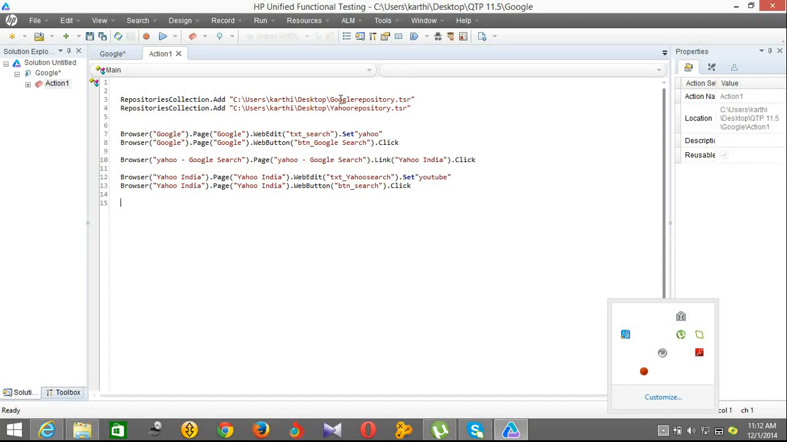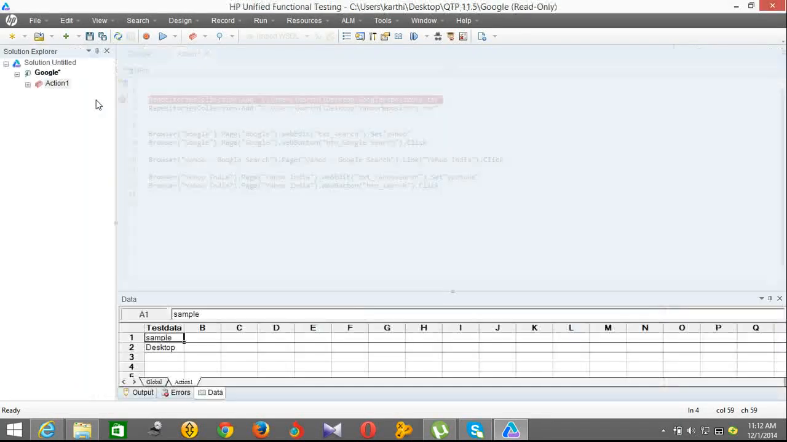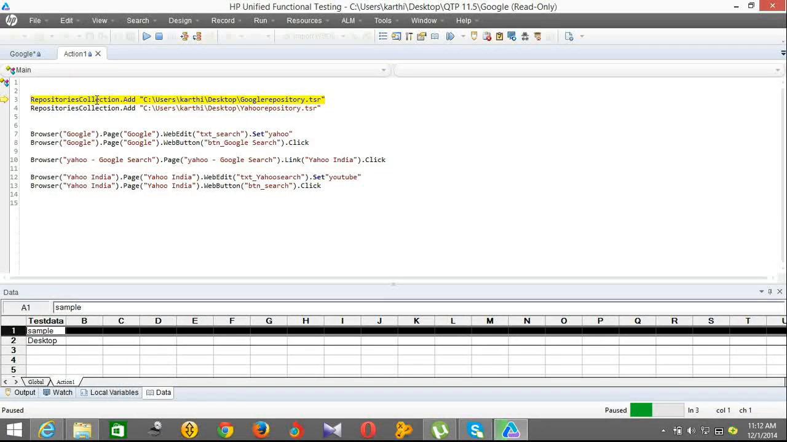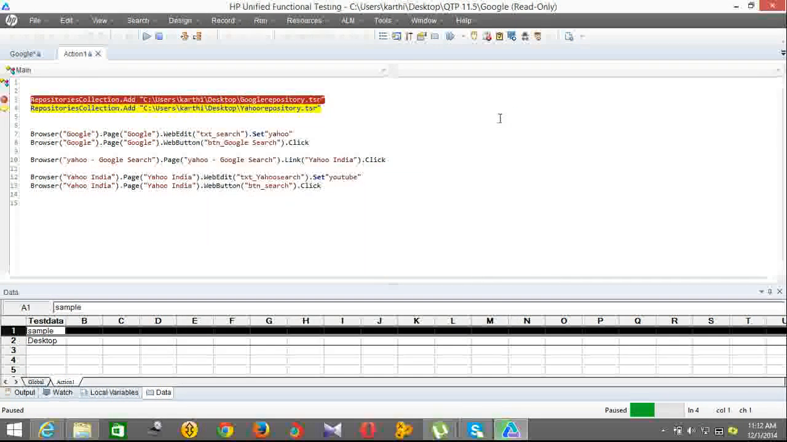So we have exported the shared object repository on the desktop for Google as well as Yahoo. What we will do is show it in debug mode. Pressing F5, then I am just pressing F11. You can press Control R. See, objects. I am going to stop this one. I will show you.